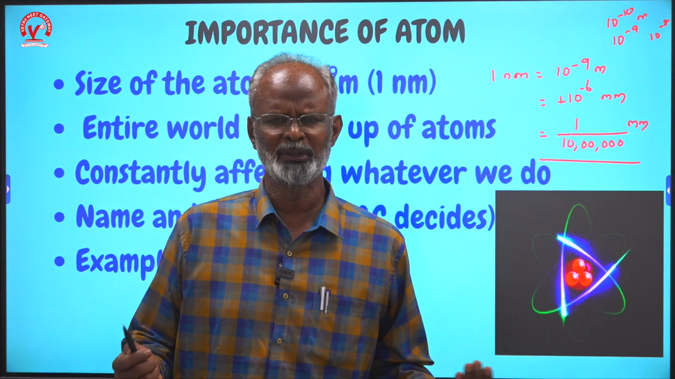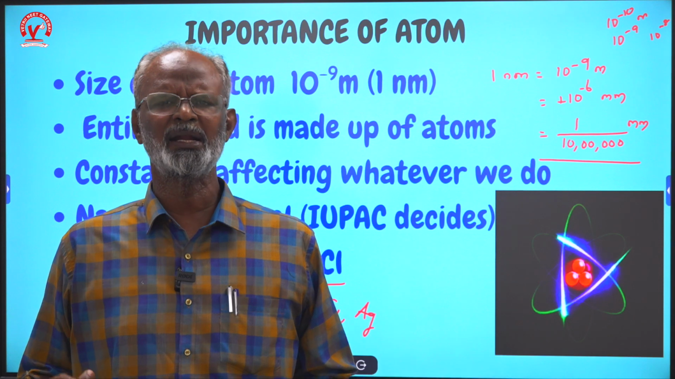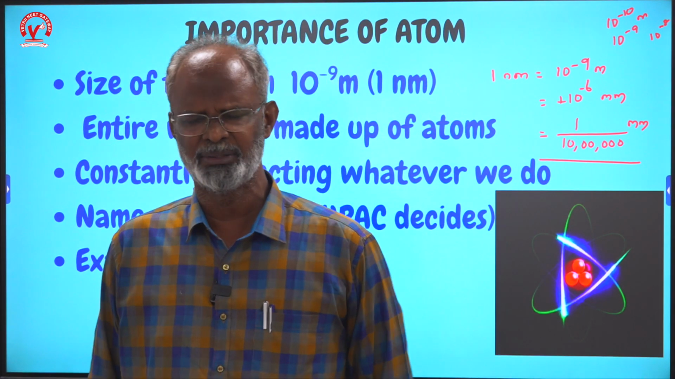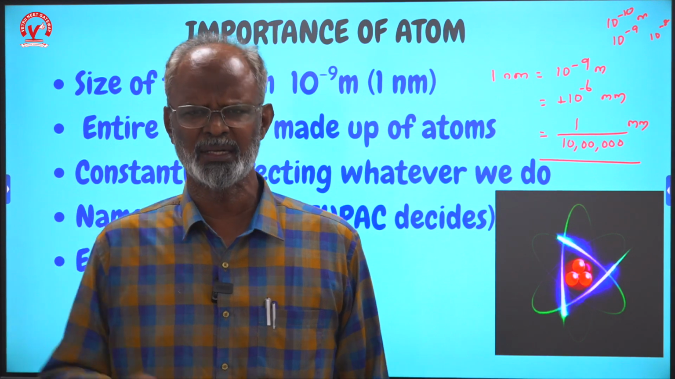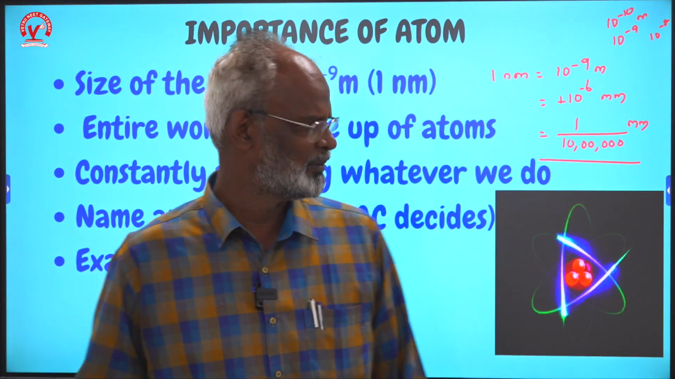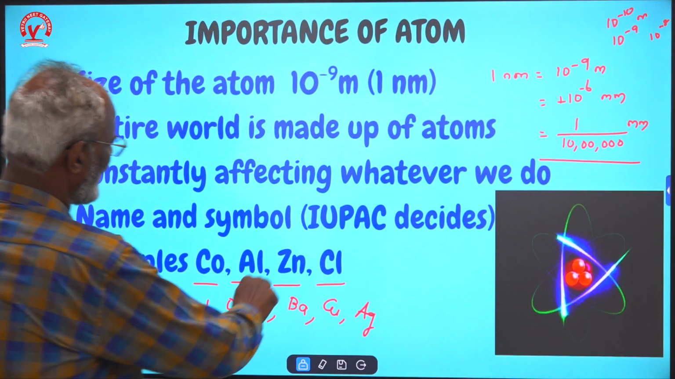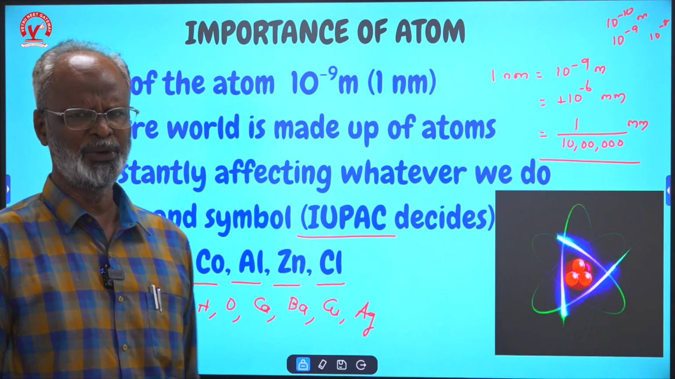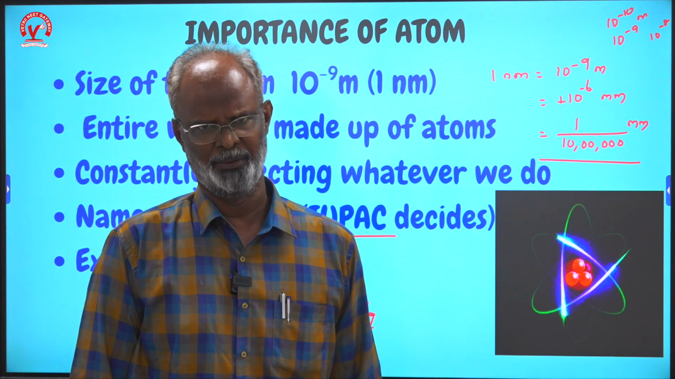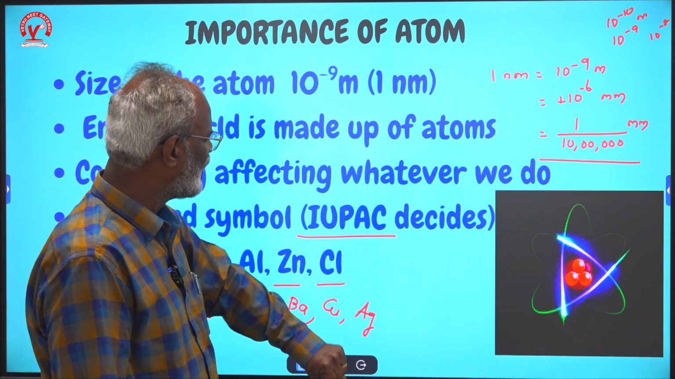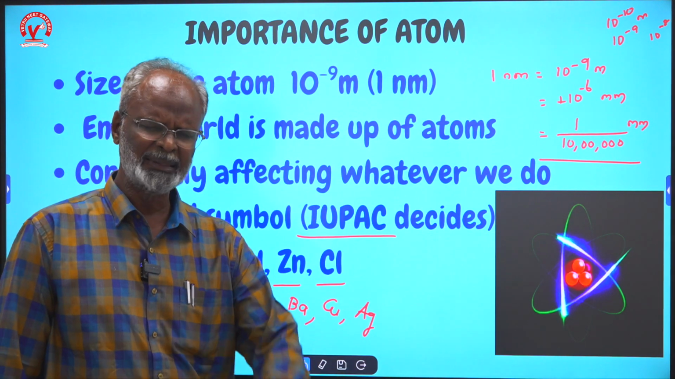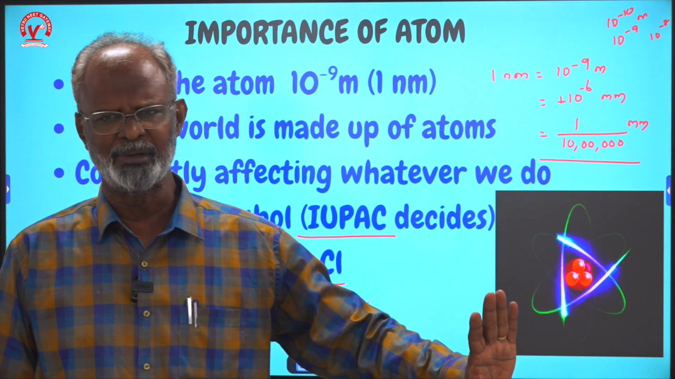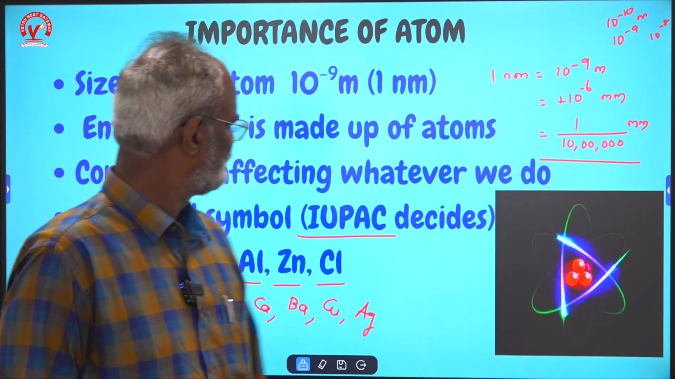Because we are going to study about these atoms and the reactions of these atoms, in all those places we have to indicate the symbols only. We are going to write chemical equations, so we will have to use symbols only. The symbols are given by IUPAC. Now you must know about this IUPAC. IUPAC is the International Union for Pure and Applied Chemistry, which decides what symbol has to be given. The symbols are already given. There are about 180 elements, and symbols are given for every element. We are using that every day.